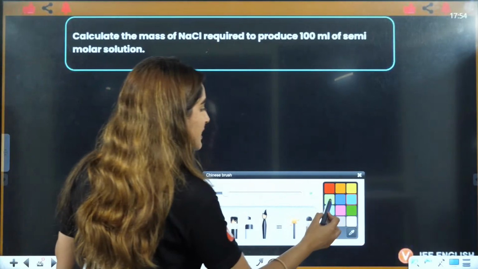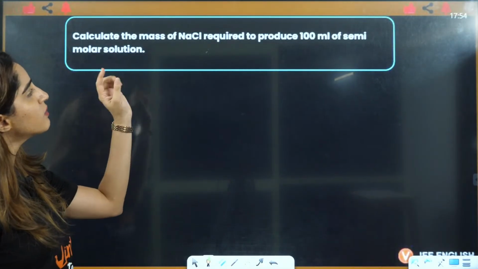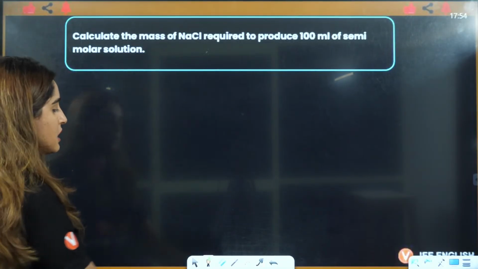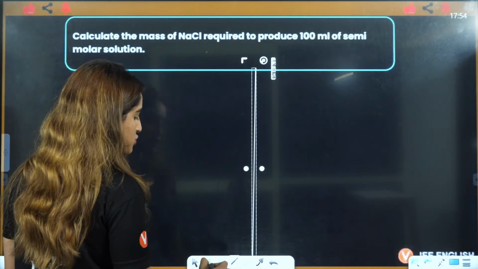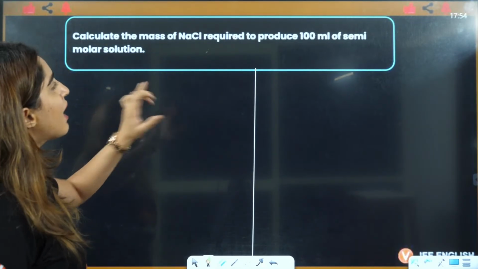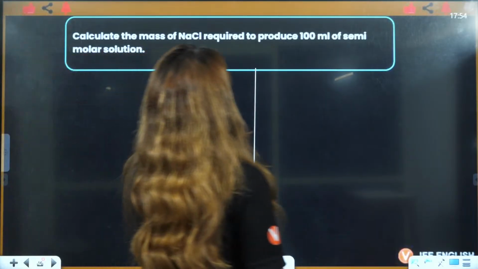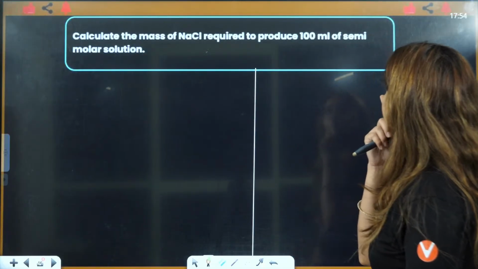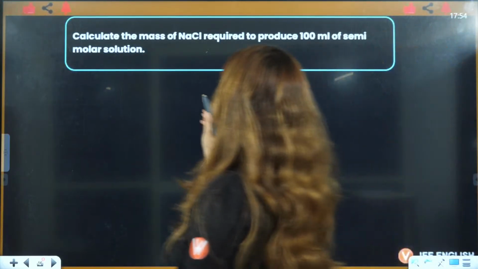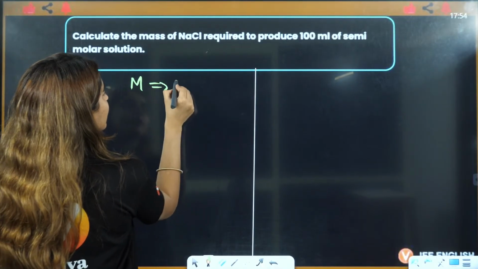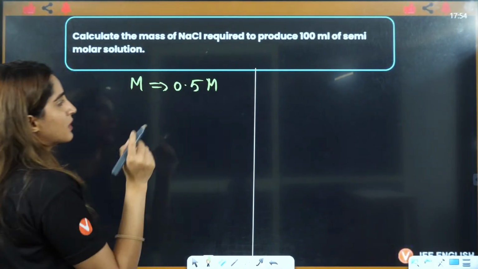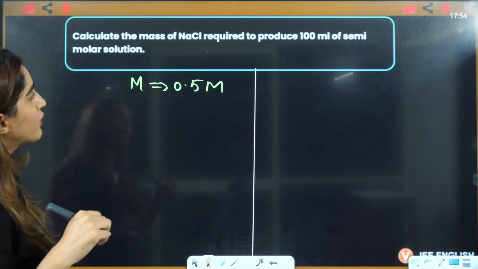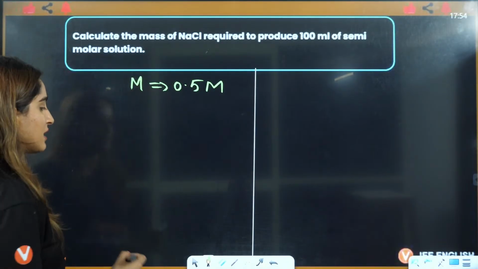Okay, let's calculate this next question here. Calculate the mass of NaCl required to produce 100 milliliter of semi-molar solution. Now, everybody, let's answer this question. So tell me, to produce 100 milliliter of semi-molar solution, can I write the molarity here? Molarity is given to be 0.5 molar, right? Now they are saying molarity is 0.5 molar. You have to calculate the mass of NaCl.